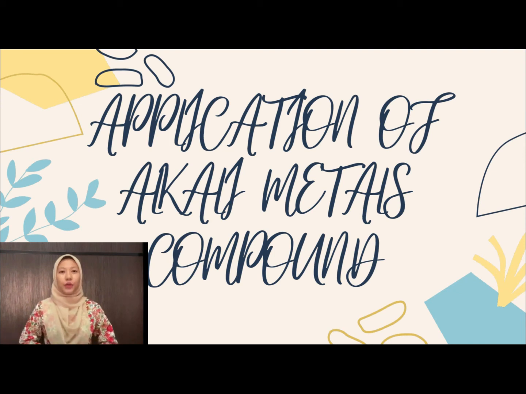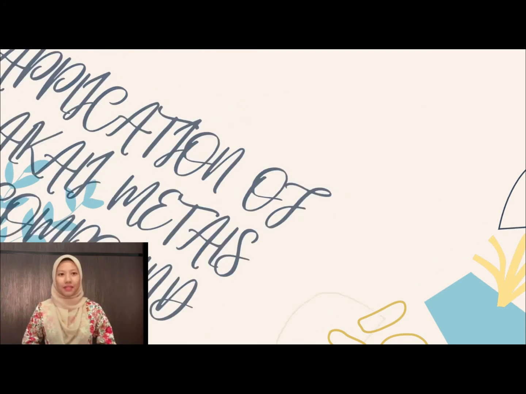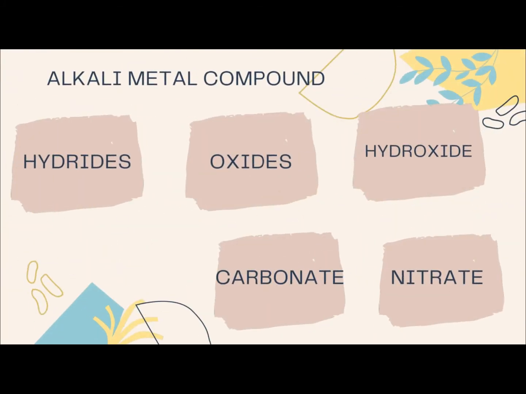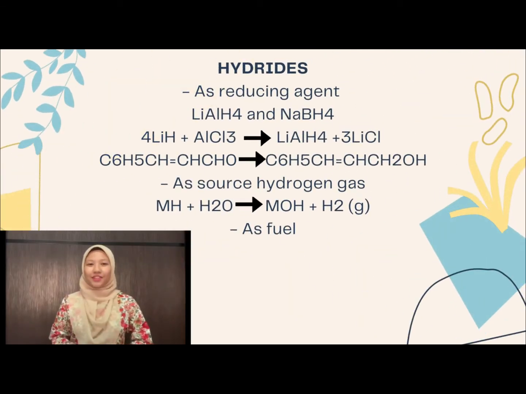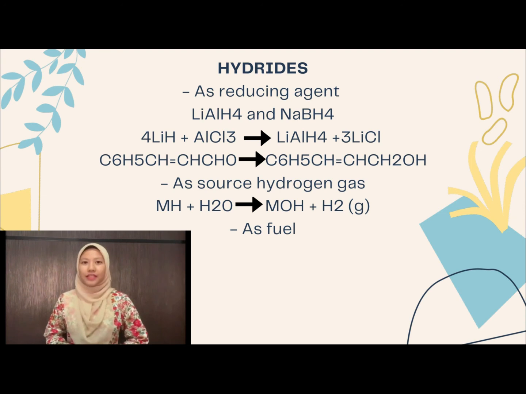Next, let's move to the applications or uses of compounds of alkali metal elements. Hydrides are usually used as reducing agents, producing H2. NaBH4 is a more selective reducing agent than LiAlH4 because it does not reduce carbon double bonds. It is also used as a source of hydrogen gas and as fuel.